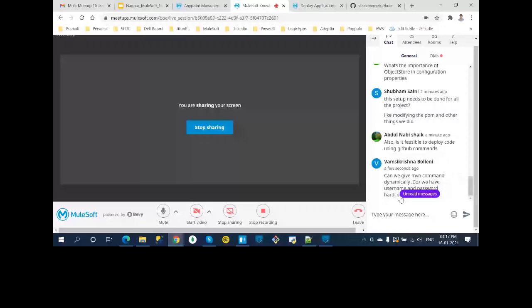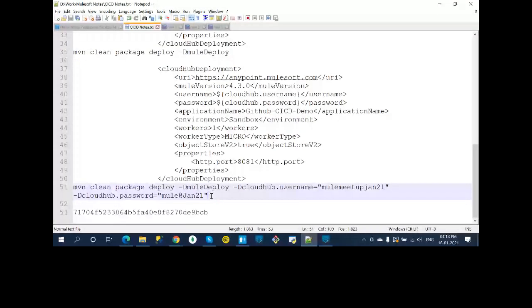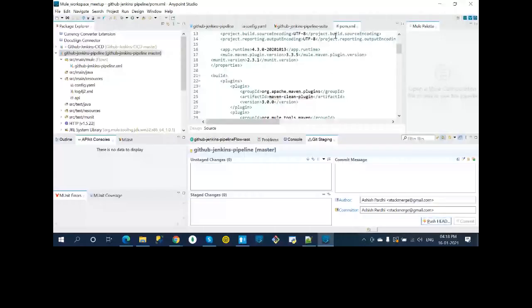Any other questions? Can we give the MVN command dynamically because we have username and password? Yeah, I'll give it to you. I can even show you. I'll change these credentials later. First I'll show you the placeholders, the Maven placeholders. This is what I have added here, instead of hard coding. Who was asking that question?